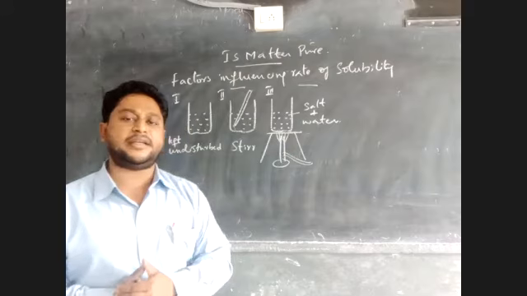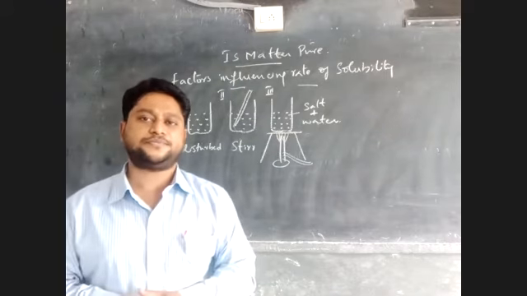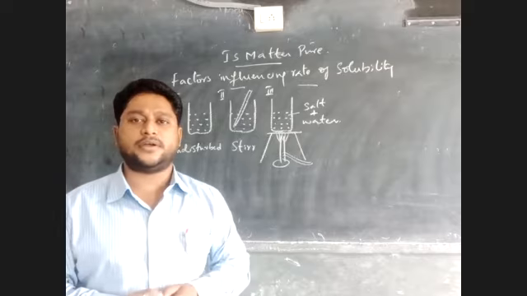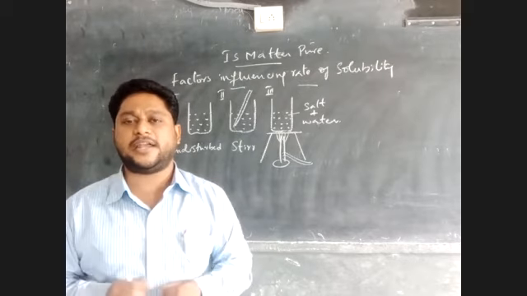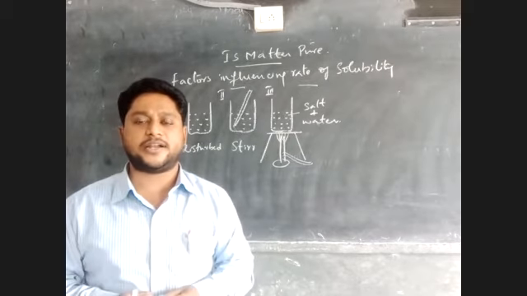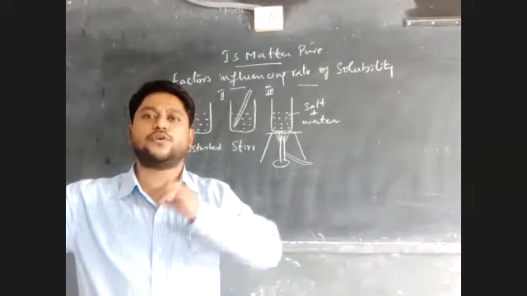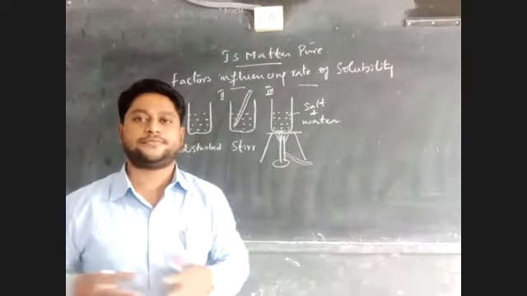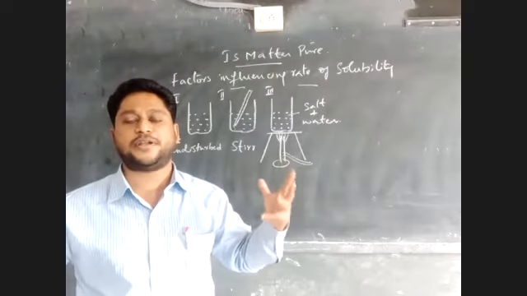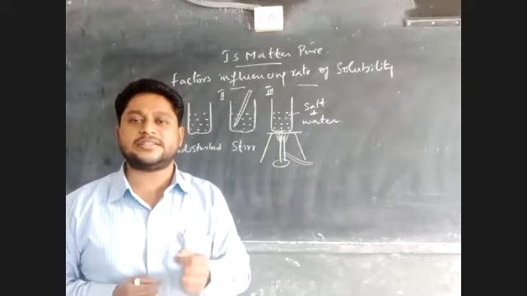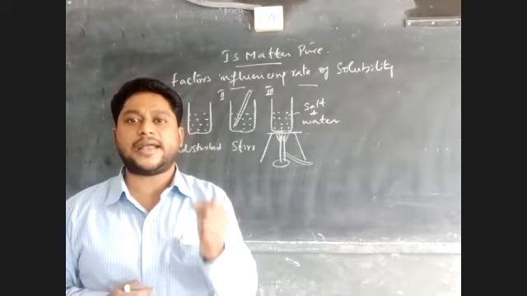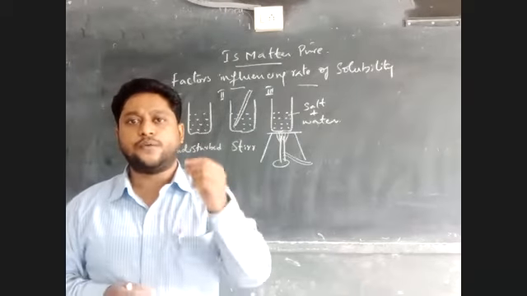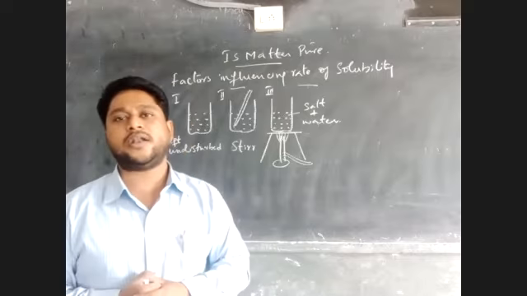On heating, the solubility increases. The reason is when you heat the liquid, the water molecules gain heat energy. They gain kinetic energy. The water molecules move randomly in the beaker, which creates a lot of space between the molecules. So that is the reason why the solute will get dissolved quickly on heating.